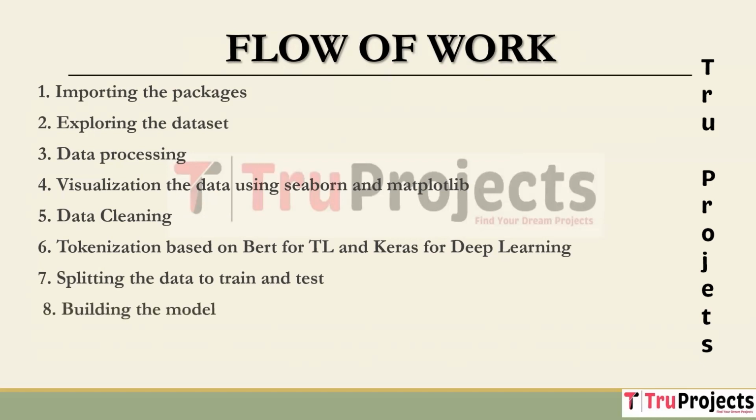Building the model. In this, we build various models of deep learning, which are Naive Bayes. It is a probabilistic classification algorithm used in this project for its simplicity and efficiency in classifying text data based on sentiment, making it suitable for sentiment analysis tasks. BERT, which is Bidirectional Encoder Representations from Transformers. It is a pre-trained transformer-based model used for tokenization and transfer learning, enhancing the accuracy of sentiment analysis by capturing contextual information from the text.